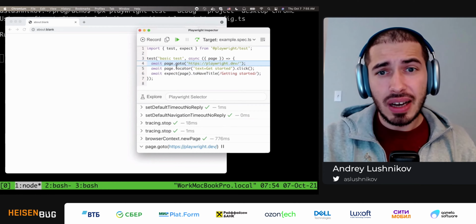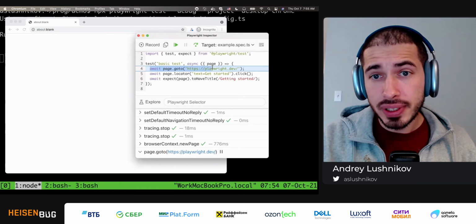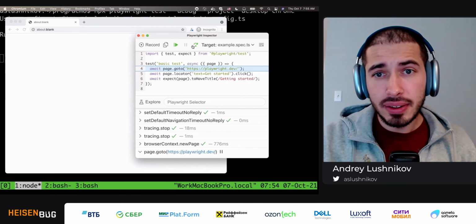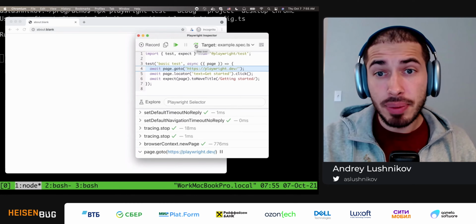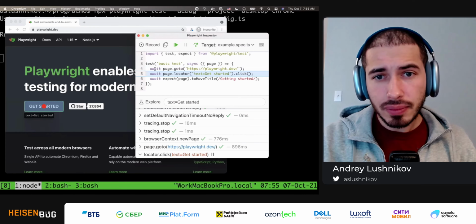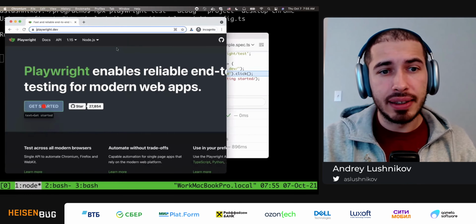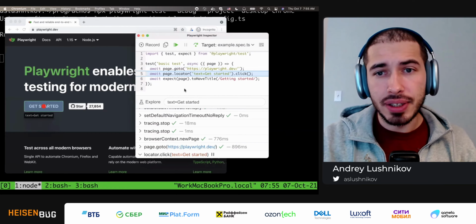So I can actually advance this execution line, and it means that the page is actually paused, and I can go up there to the control panel and hit the step over button to move to the next statement. Now we can see the execution line is advanced, and my website actually loaded this Playwright page.